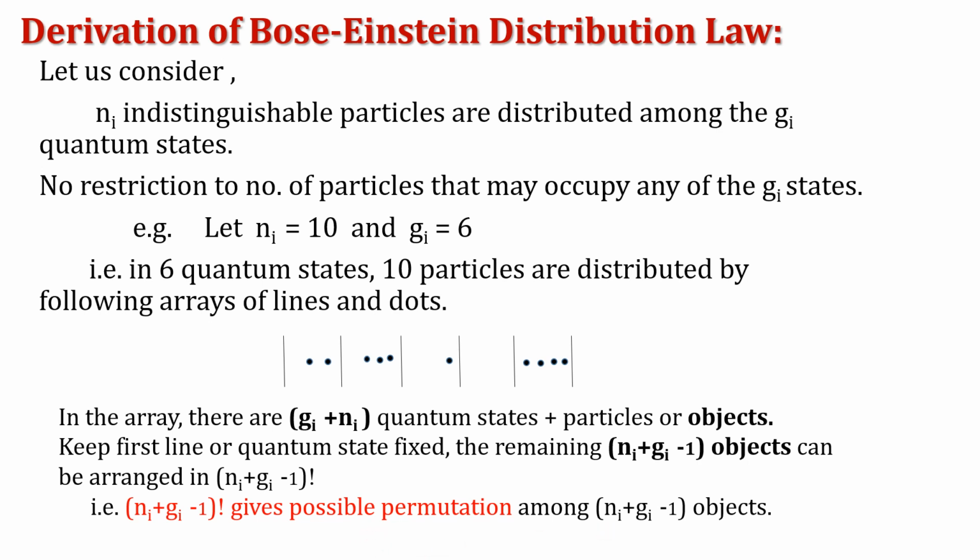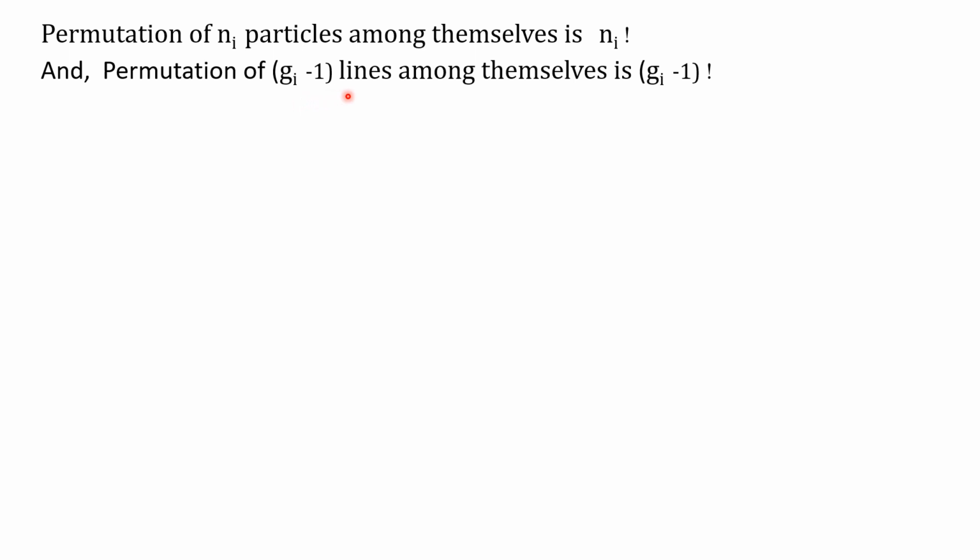Also we find the irrelevant permutations. The permutation of the Ni particles among themselves is Ni factorial, and the permutation of the Gi minus 1 lines among themselves is Gi minus 1 factorial.